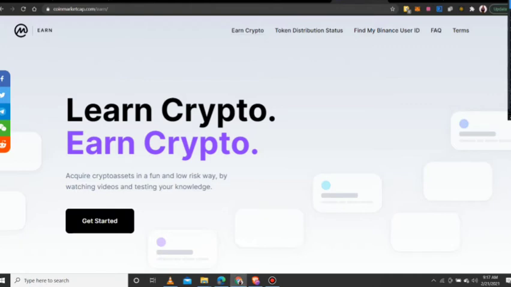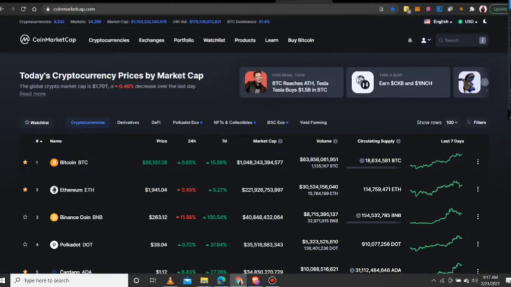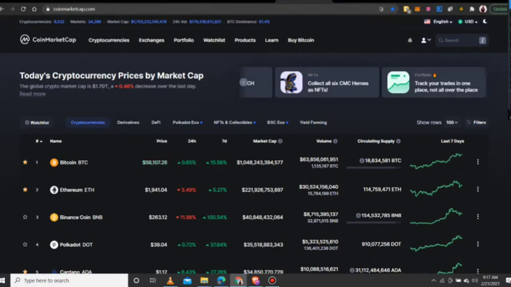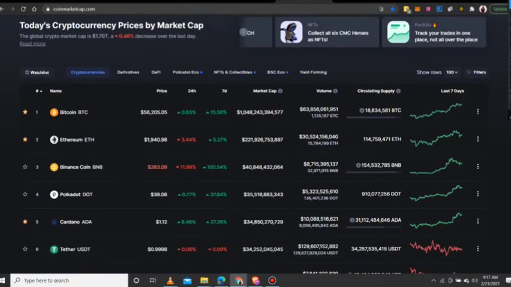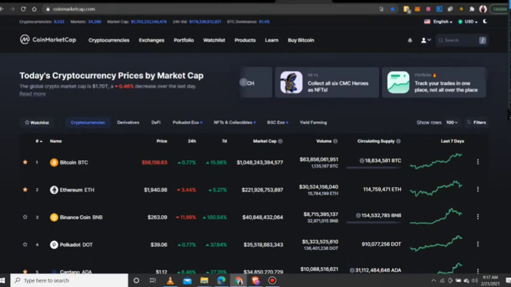So you come back to CoinMarketCap. You can also click this button to see what more is happening. You collect all 8 CoinMarketCap heroes as NFTs. These are non-fungible tokens. In one of my videos, probably from the intermediate class, I will go through talking about the NFTs. Now, talking about portfolio, you track the portfolio on your trades and whatnot. Then you come here, you see your watchlist. There are always different ways you can access something. I was telling you guys about accessing some things via learn and earn. It's here. You can also access it somewhere here.